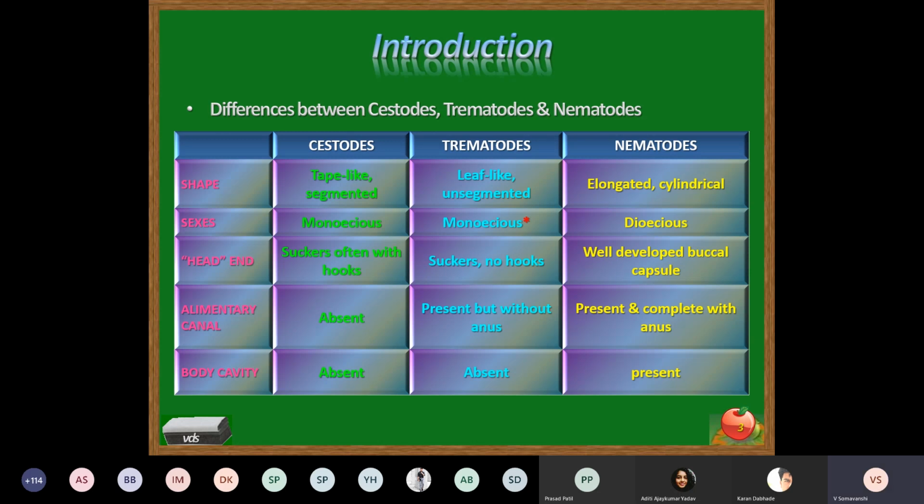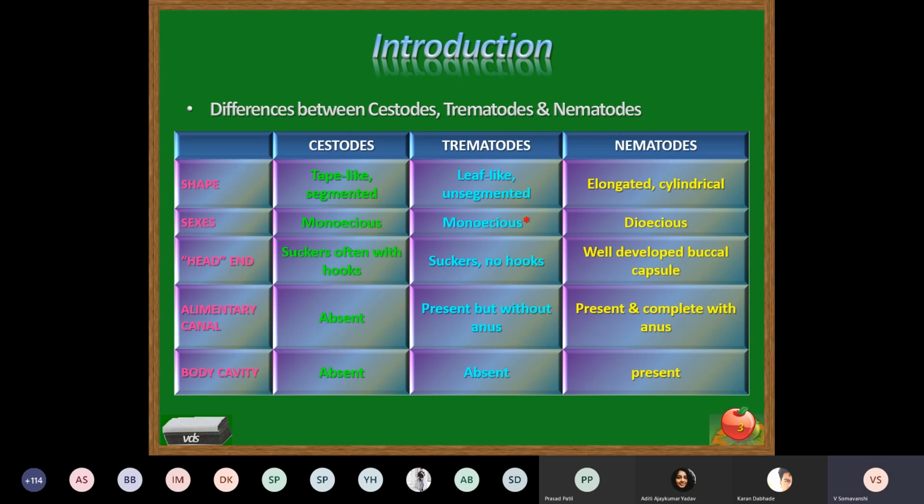Then the alimentary canal. In the case of cestodes, the alimentary canal is absent. And the food which is taken in by the parasite, the nutrients are absorbed by the walls of the segments of the parasite. That we are going to study later on. But at this stage, just remember the alimentary canal in cestodes is completely absent. No mouth, no anus.